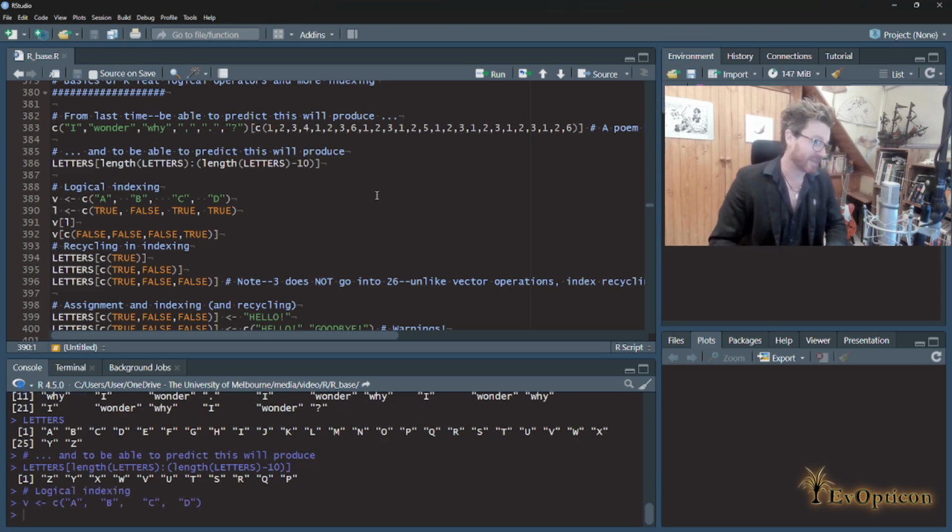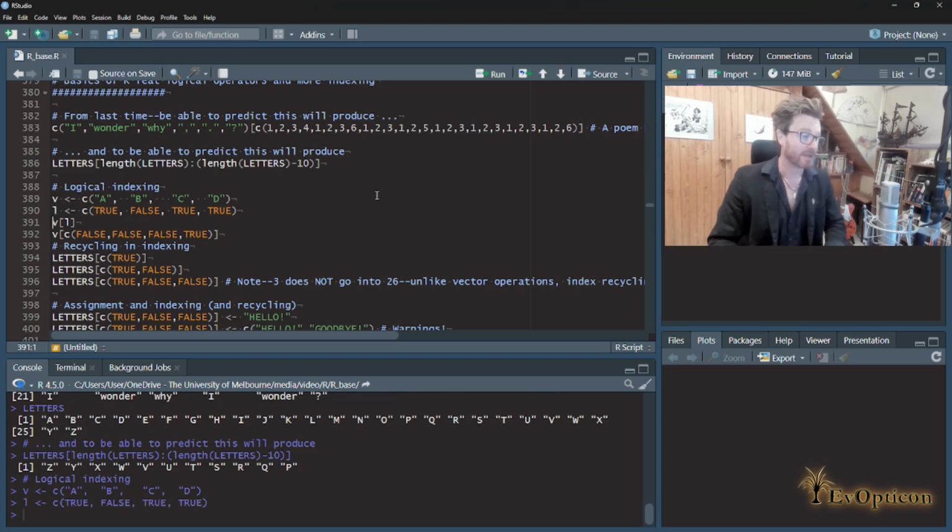That is just the letters A, B, C, and D, V for vector. The next one's called L for logical. And that is going to be another vector, you can see, because we used the catenate operator to create it. But it's got these values in it that are of a different class to before.